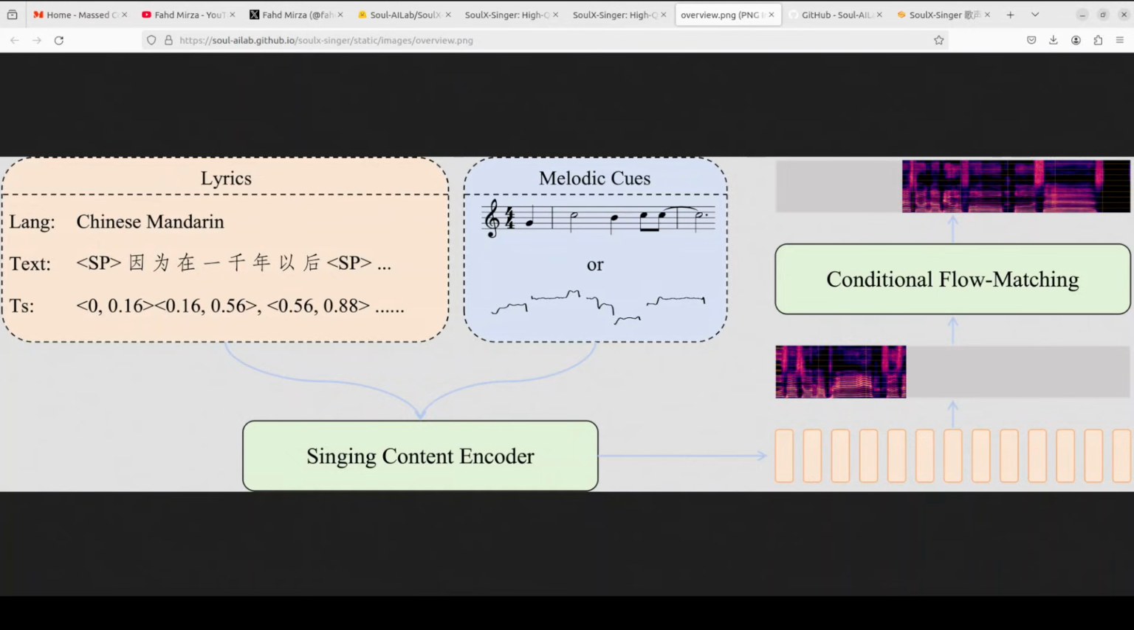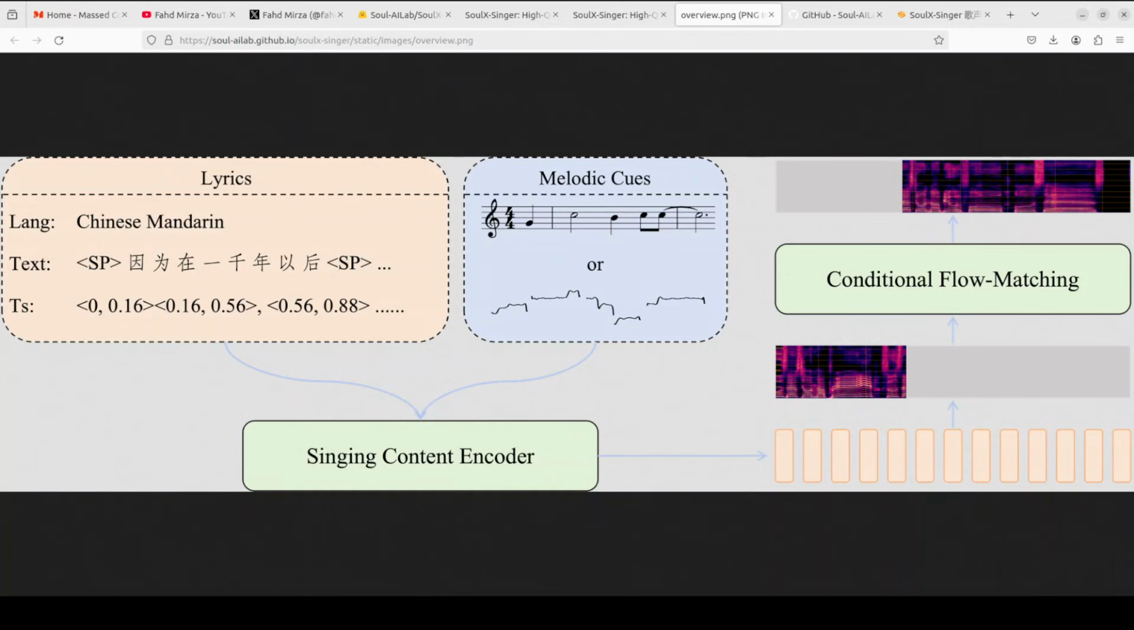These get fed into a conditional flow matching module, which is a core generative component that actually creates the singing voice. The flow matching approach allows the model to transform random noise into coherent singing by learning the probability distribution of vocal patterns from its massive training dataset.